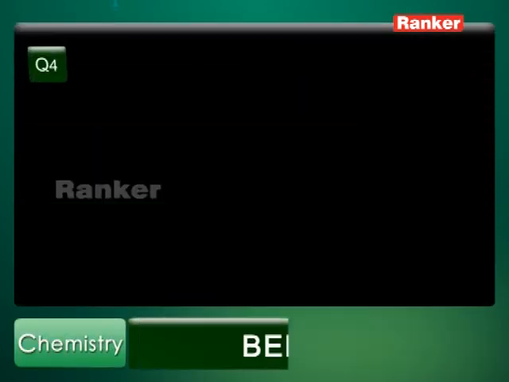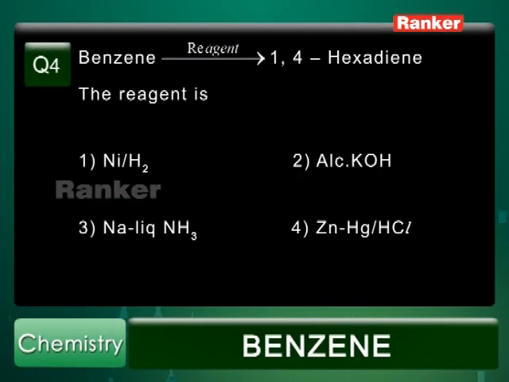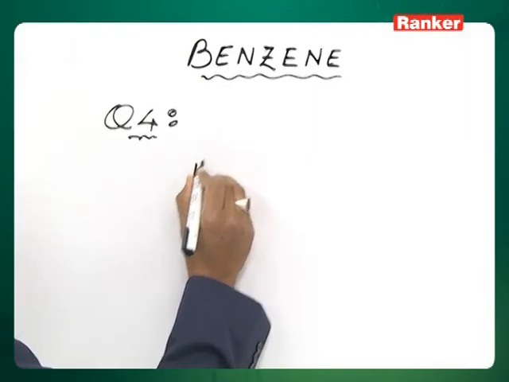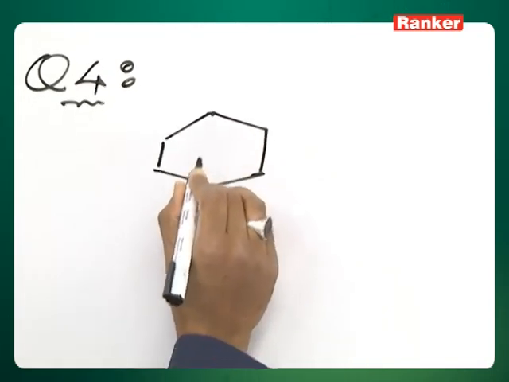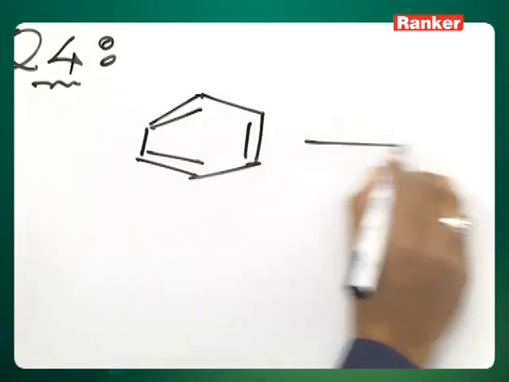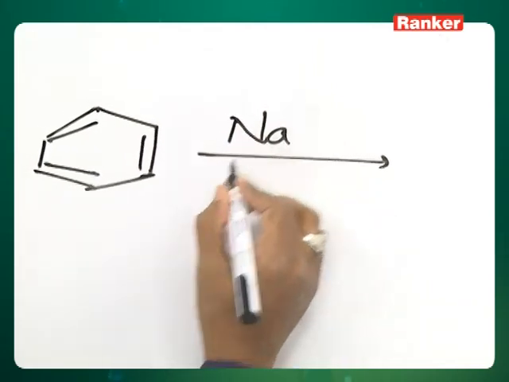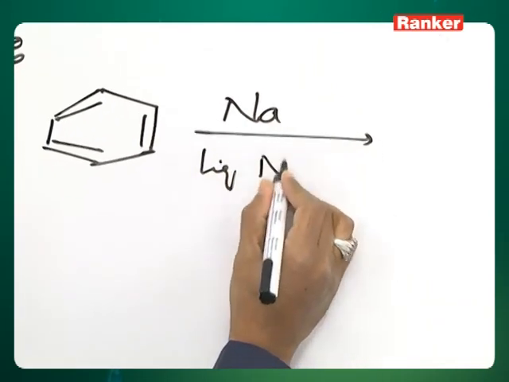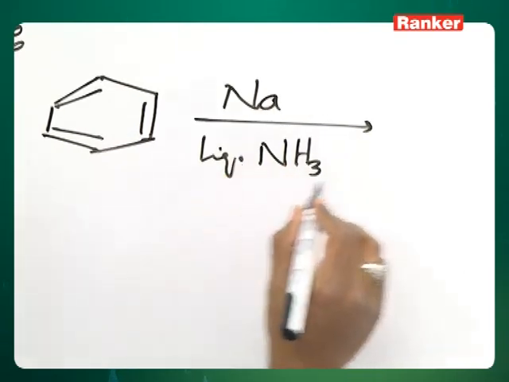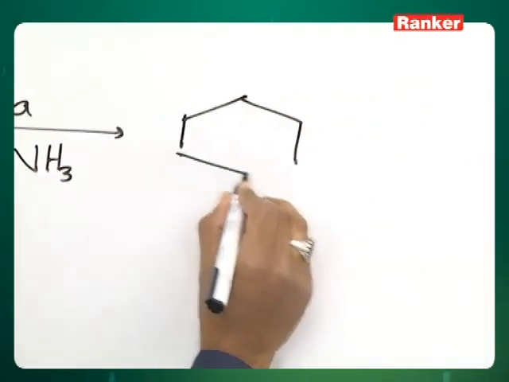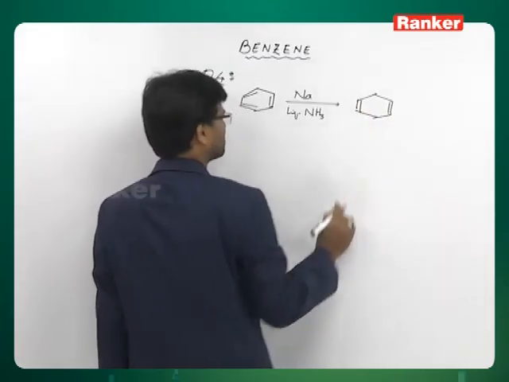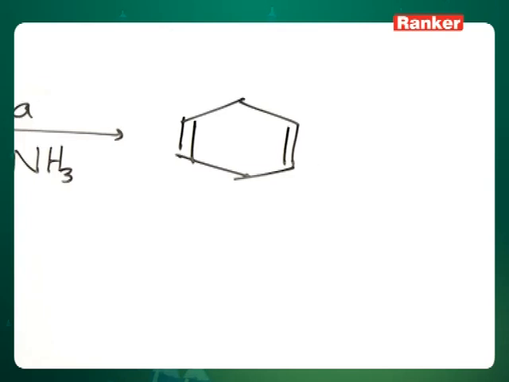Question number 4. Benzene is made to react with some reagent and it gives 1,4-hexadiene. The reagent is option 1, nickel hydrogen. Option 2, alcoholic KOH. Option 3, sodium liquid ammonia. And option 4 is zinc amalgam HCl. See, this is a case of 1,4 reduction. This is benzene, sodium, liquid ammonia, and you get this. This is the substance formed, 1,4-hexadiene.